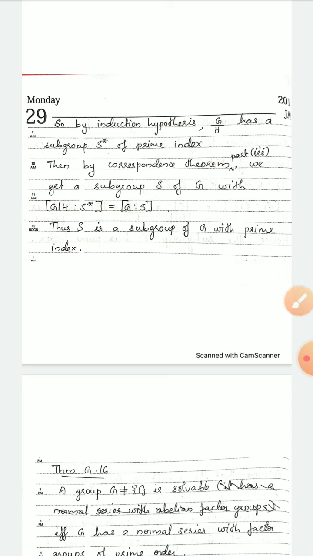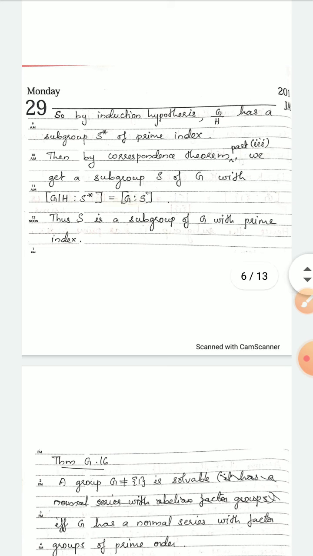So we have got that the order of G by H is less than the order of G. It is a group having order less than the order of G. So by the induction hypothesis, which we have assumed to be true for all numbers less than K, G by H contains a subgroup of prime index. Let that subgroup be S star.